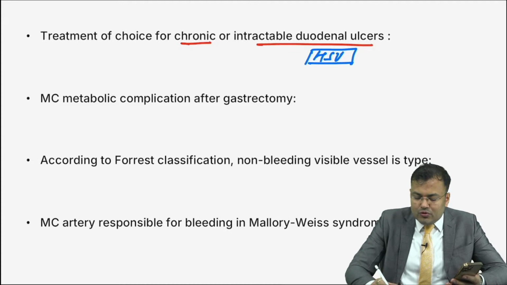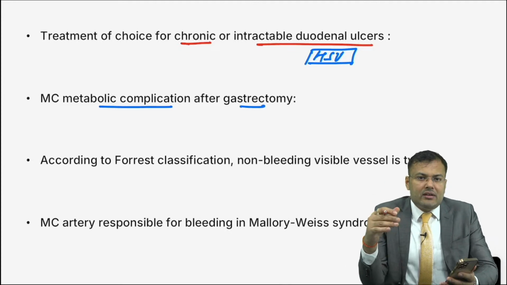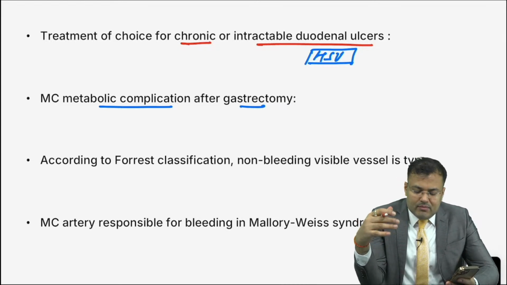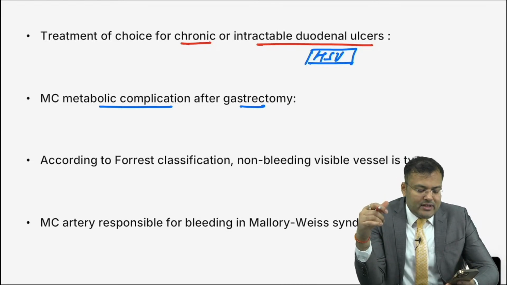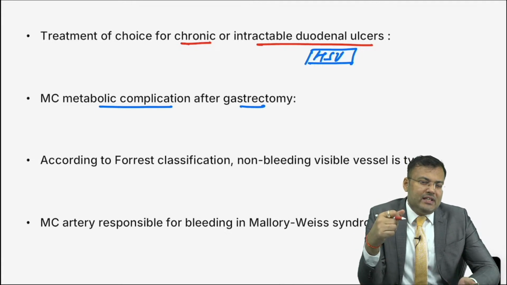Next, what is the most common metabolic complication after gastrectomy? This question is very hot. Nowadays, this question is being asked almost everywhere. The most common metabolic complication after gastrectomy is not B12 deficiency. Only when more than 50% of the stomach is removed is there B12 deficiency and megaloblastic anemia.